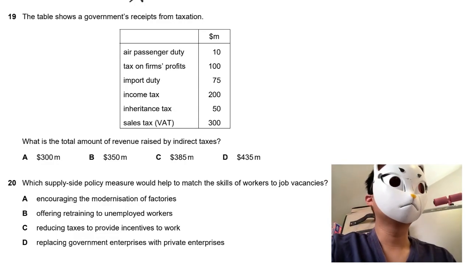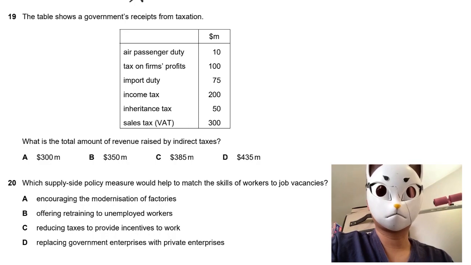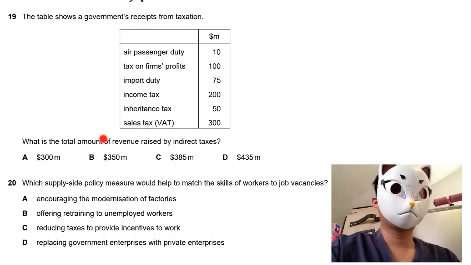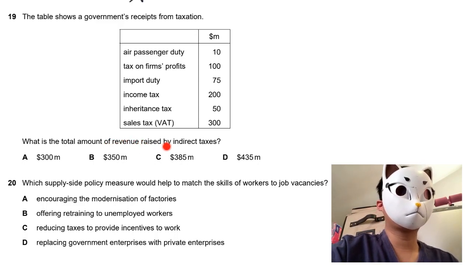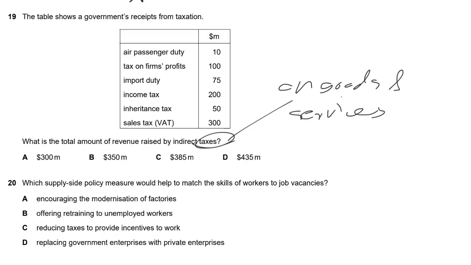For 19, you can see that there is a gross receipt. So we have to count the revenue raised by indirect taxes, to see which ones are the indirect taxes. Indirect taxes are taxes on goods and services. On the other hand, there are several direct taxes.